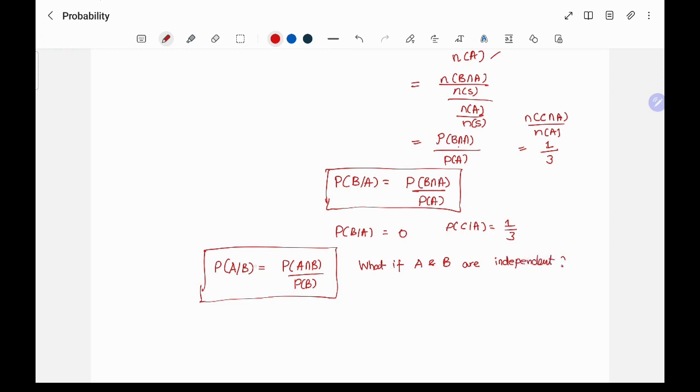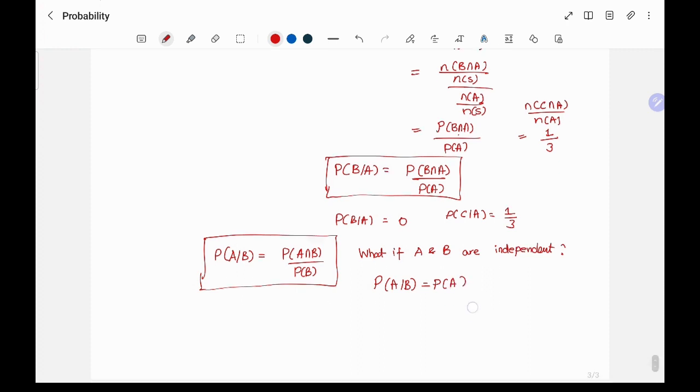What are independent events? Given that one has already occurred, it does not impact the probability of the other, right? So given that B has occurred, it should not affect the probability of A. So probability of A given B is nothing but probability of A itself.